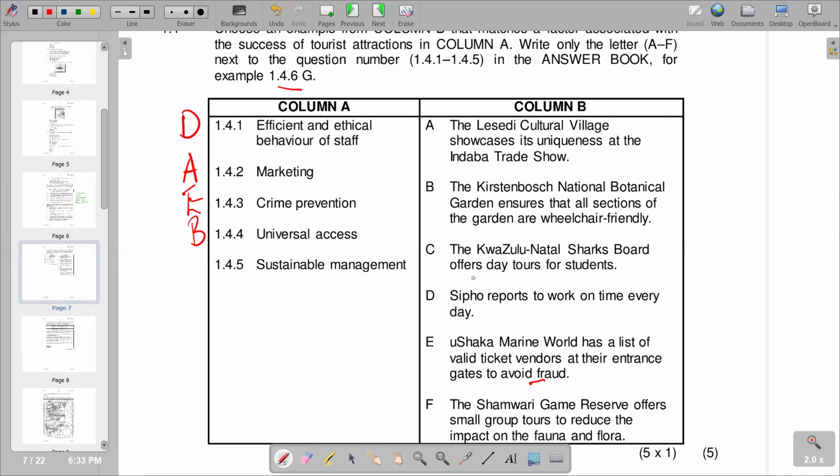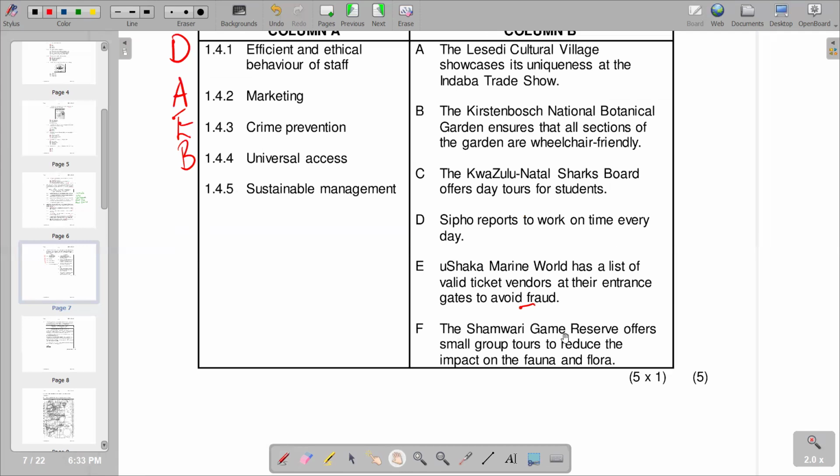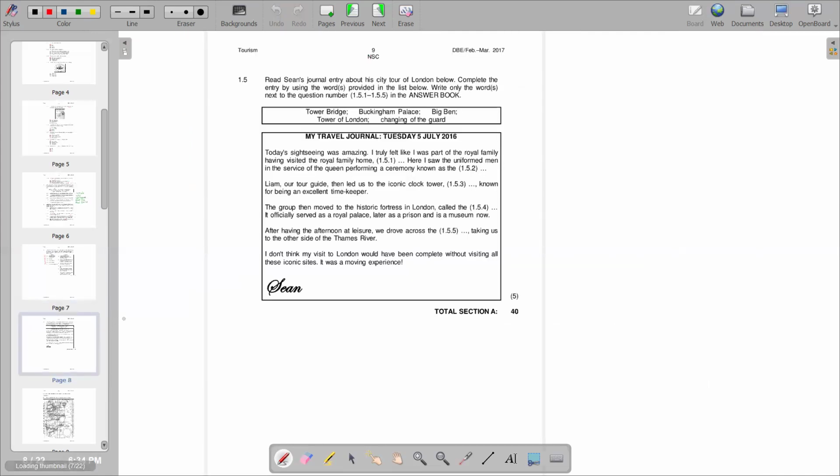We go to F, which says the Shamwari game reserve offers small group tours to reduce the impact on the fauna and flora. So obviously this becomes sustainable management, and we are saying F is the correct response that we have. Then we go to the next section.